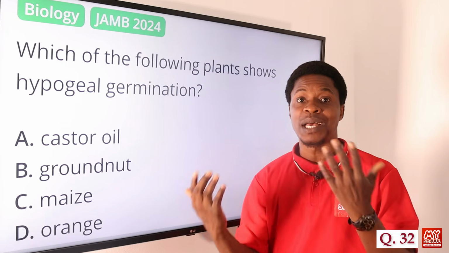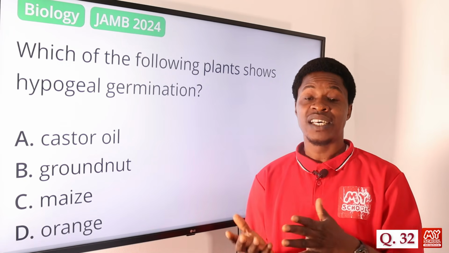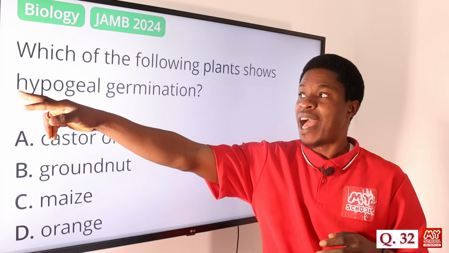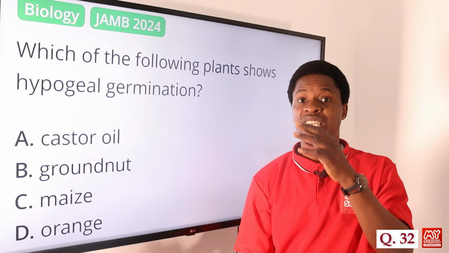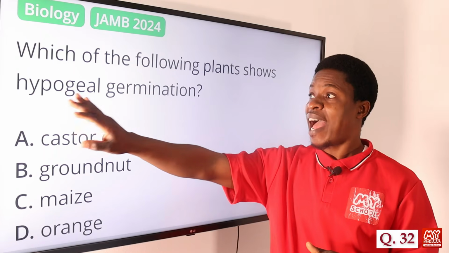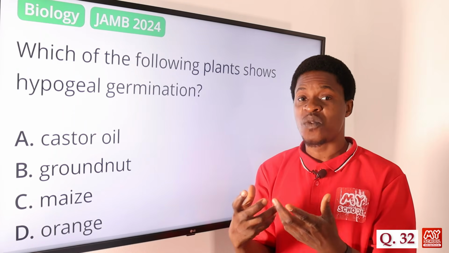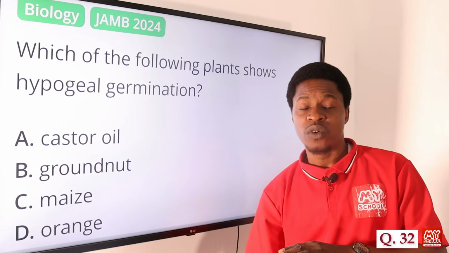Of course, we have two types of germination: the hypogeal germination, and the epigeal germination. The hypogeal germination, from the name hypo, emanates from below, while epigeal has to do with above. So hypogeal germination is a type of germination where the seed germinates below the soil.